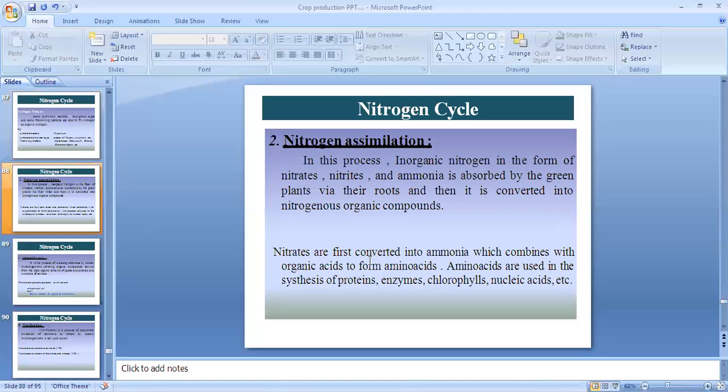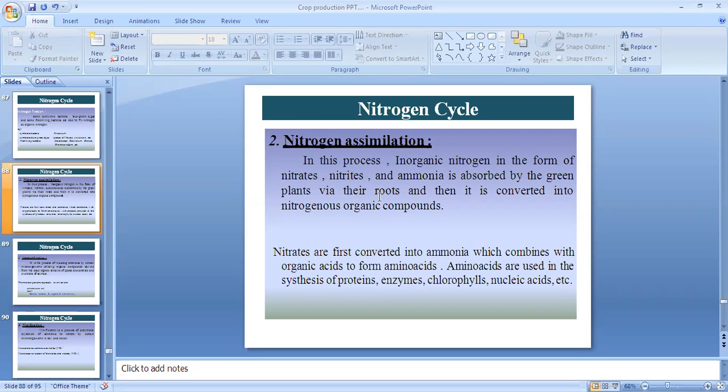The next step is nitrogen assimilation. In the process of assimilation, inorganic nitrogen in the form of nitrates, nitrites, and ammonia is absorbed by the green plants.